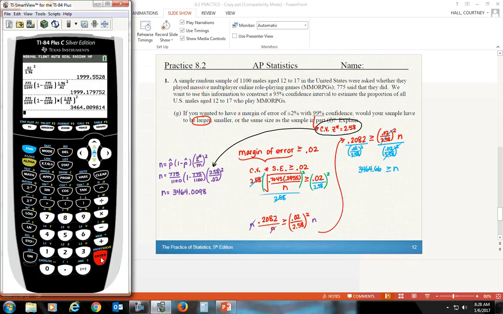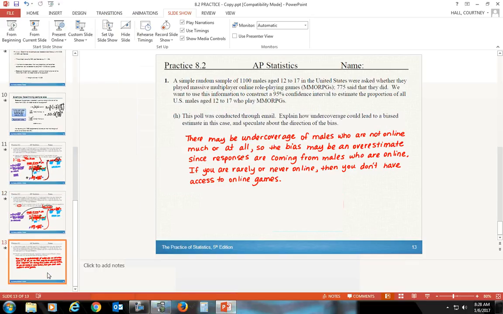Okay, and I think this is our last problem. It says this poll was conducted through email. Explain how undercoverage could lead to a biased estimate in this case, and speculate about the direction of this bias. So you're conducting the survey through email, so the people who are going to answer you are online. And so you're going to have undercoverage of the males who are not online. They're either not online or they're rarely online, and so they don't answer email, which means if they're not online, then they don't really have the ability to play the game. And since it's an online game that you're asking them about.